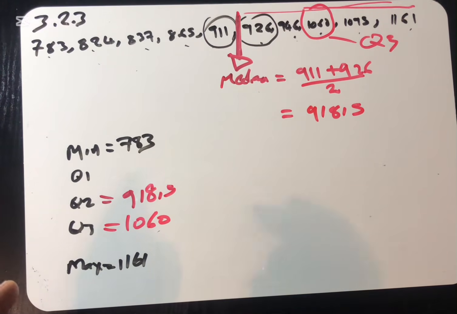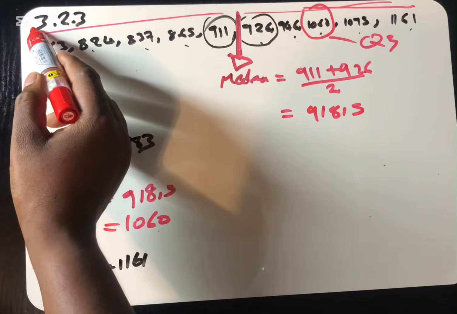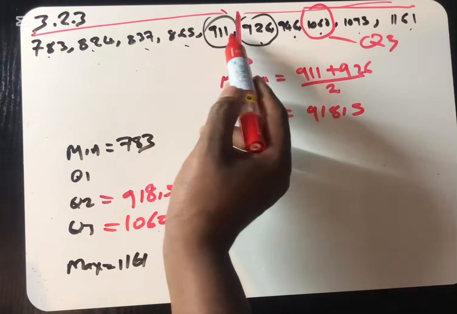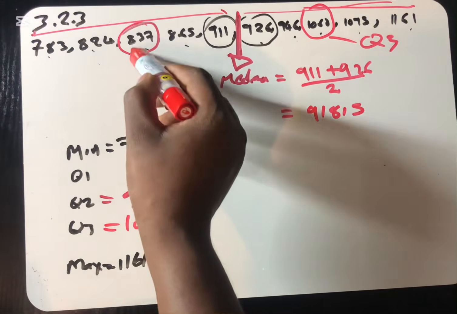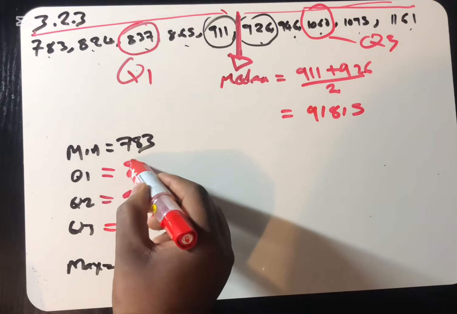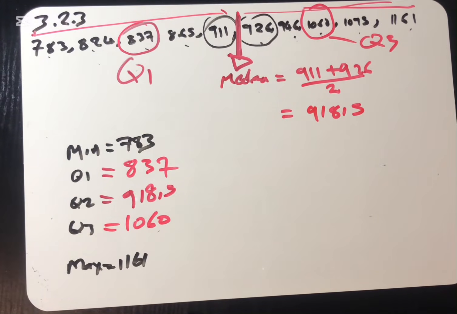And then our Q1, we look at the lower part of this. Let's look at the median from 1, 2, 3, 4, 5. We can see that the median is this one, which is our Q1. Our Q1 is what? 837. Simple as that. We are done.